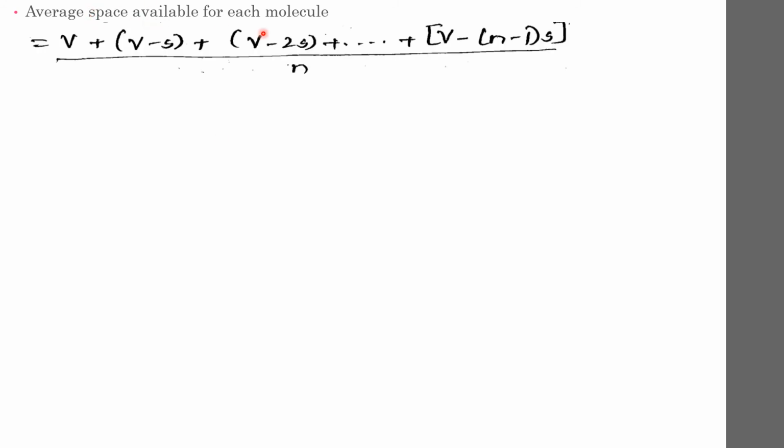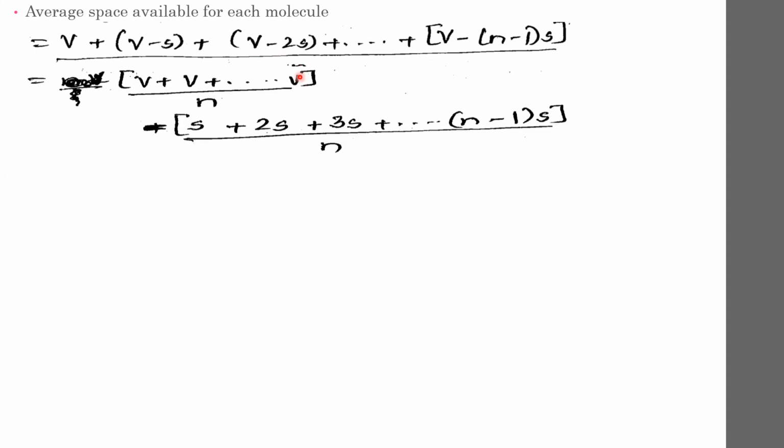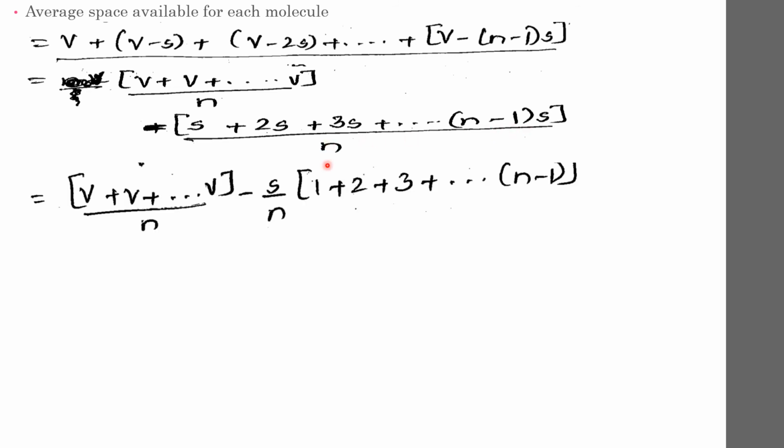So we will find the average space available for each molecule. We'll be adding up all the volumes that we have written just now. This is the addition of all the volumes available for each molecule divided by the number of molecules n. Taking V common here, divided by n minus this S plus 2S, 3S, all this will come here, divided by n. Then taking again S common here, so that will be S by n into the bracket.